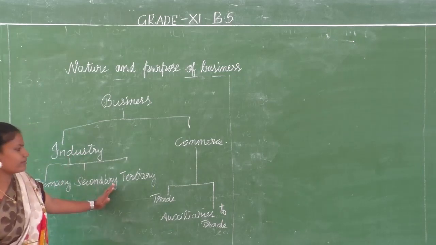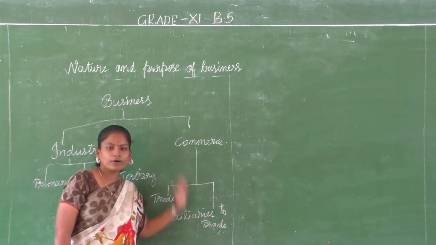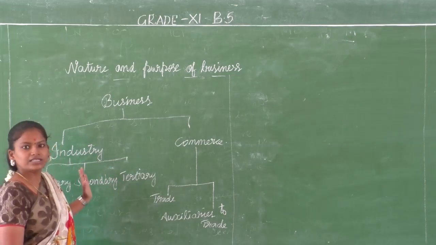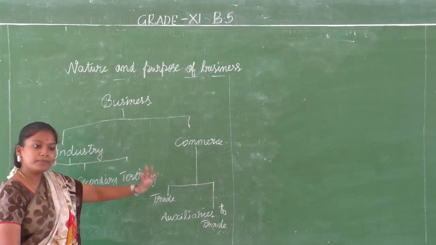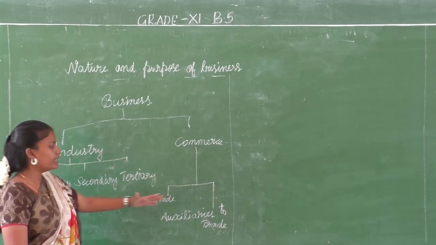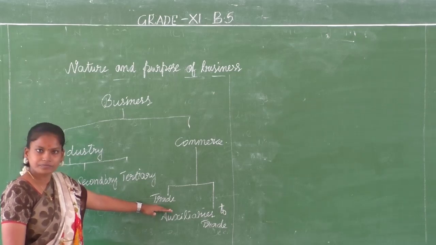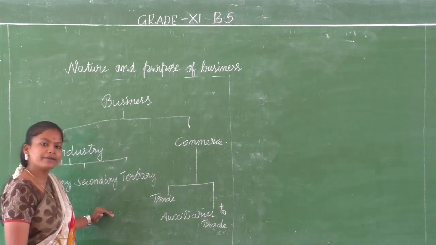Primary industry or secondary industry. Now what are you going to do? It does not stop there. Your business does not stop with producing the material or the goods and services. Your business will complete or go on only if you move it. You have to sell the goods. And before you start producing, what do you need? You need to buy raw materials.